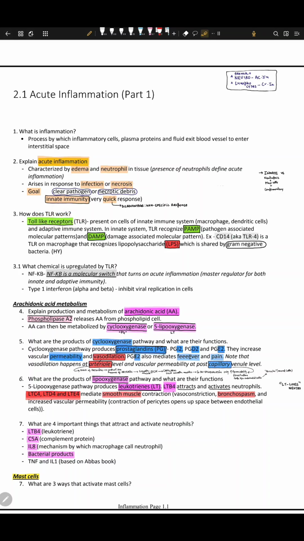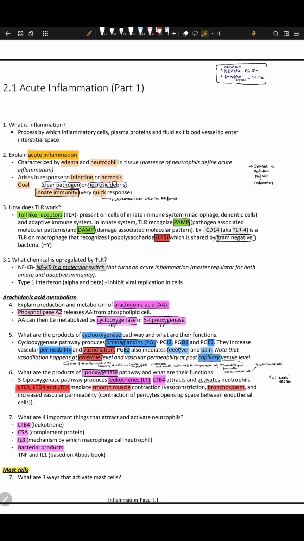It recognizes these bacteria and these molecules, and it will send signals. Let's start our innate immunity. So that's the work: toll-like receptors recognize PAMP and DAMP.